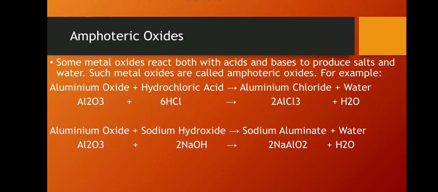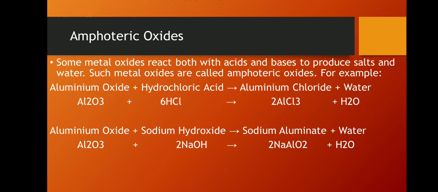Now amphoteric oxides. Some metal oxides react with both acids as well as bases to produce salts and water. Such metal oxides are called amphoteric oxides. Example: aluminum oxide plus hydrochloric acid, HCl. So what will we get? Aluminum chloride plus water. As well as aluminum oxide plus sodium hydroxide.